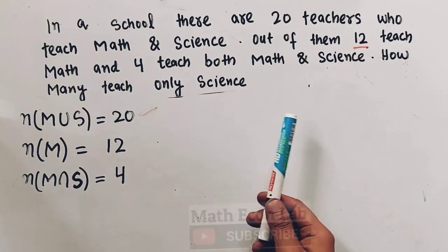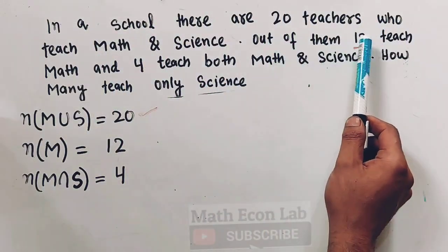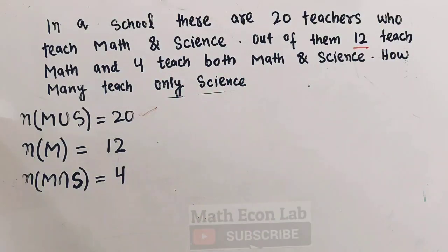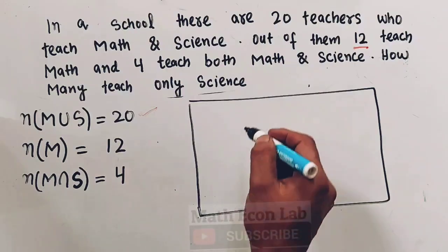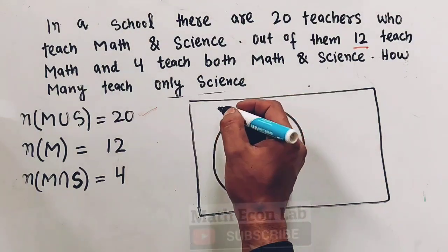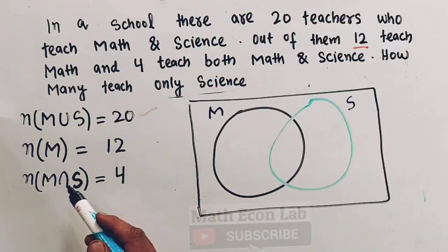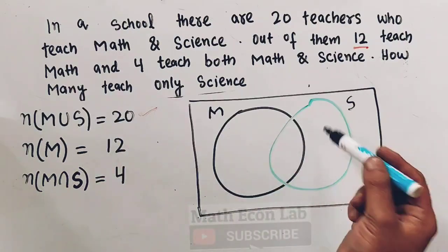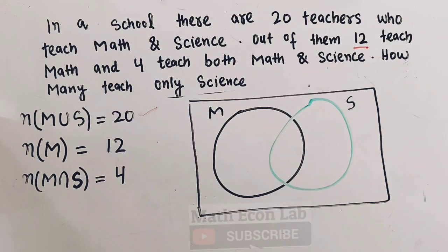How to explain the set question using a Venn diagram. In a school, there are 20 teachers who teach math and science. Out of them, 12 teach math and 4 teach both math and science. How many teach only science? So the information that we have: two sets. Let us suppose this is set A, which represents the teachers who teach math, and set B, the teachers who teach science. Now the union of math and science is 20, so the total number of teachers is 20. The area of these two circles is 20.